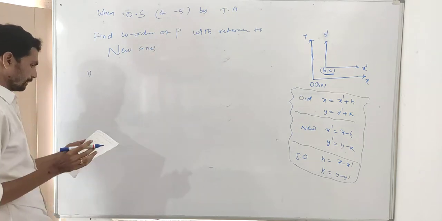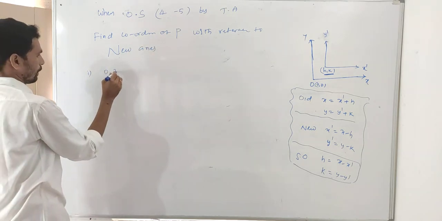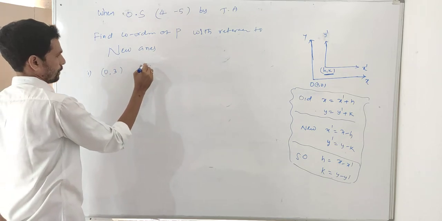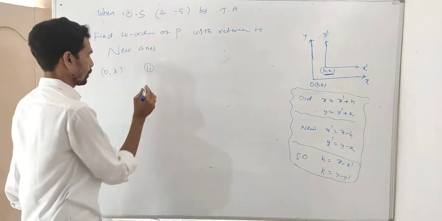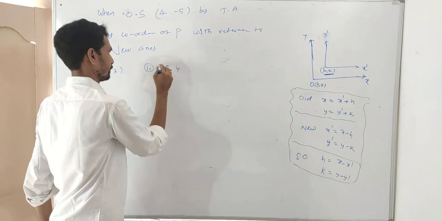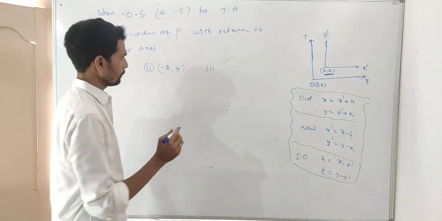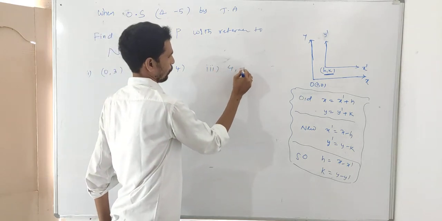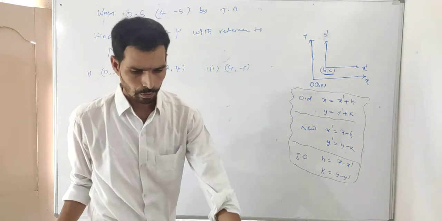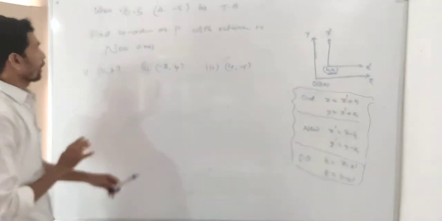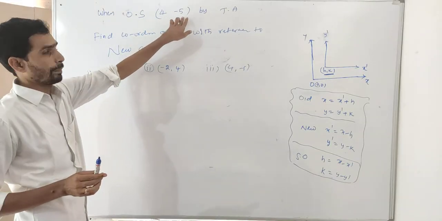First one here is 0, 3. Second problem is -2, 4. Third problem is 4, -1.